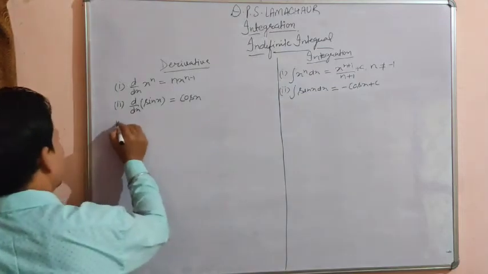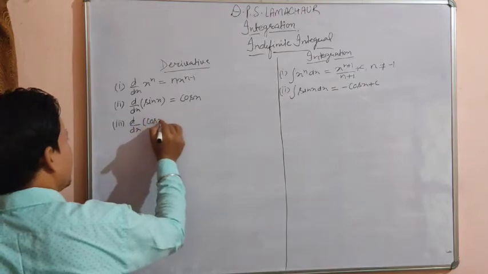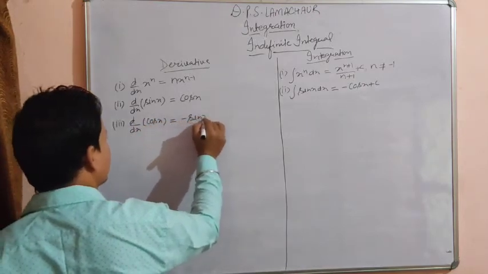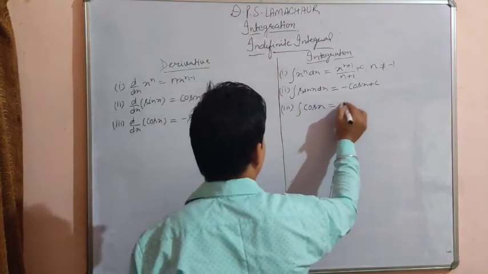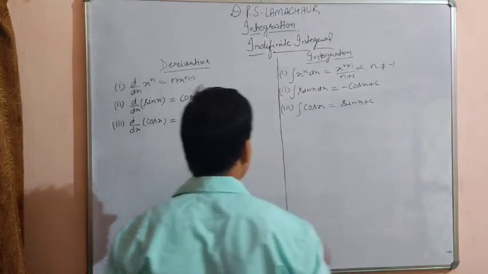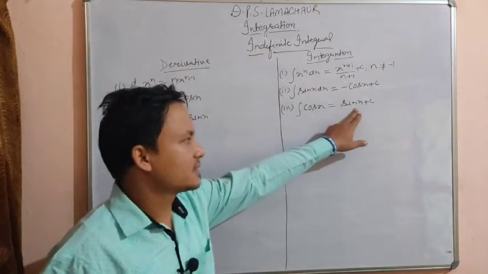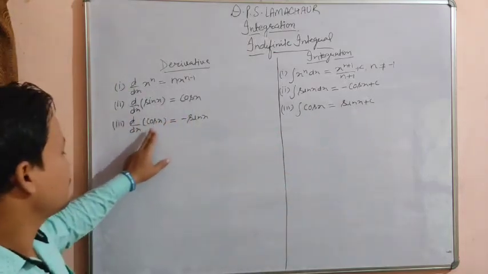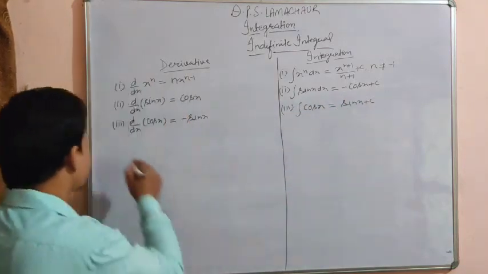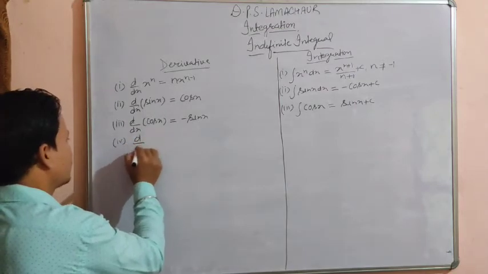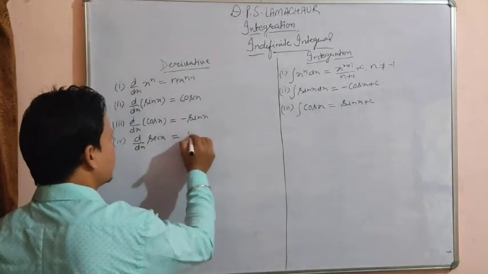Okay, third one, d by dx of cos x, differentiation of cos x is minus sin x. So you can easily check here, beta, the derivative of sin x is cos x, the antiderivative of cos x is sin x plus c. The derivative of cos x is minus sin x, the antiderivative of sin x is minus cos x plus c. Right, it is the reverse process. Derivative of sec x is equal to sec x tan x. What is the differentiation of sec x? Sec x into tan x.